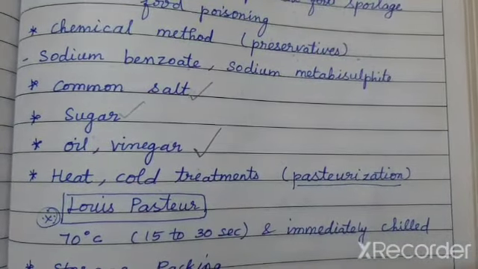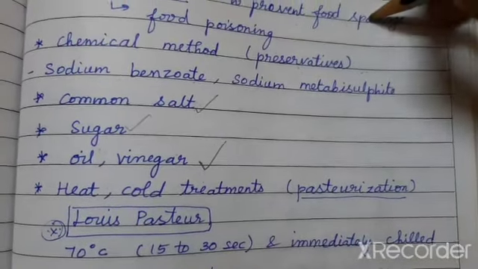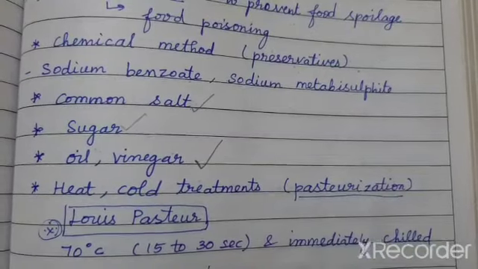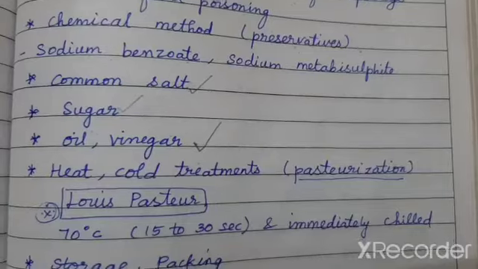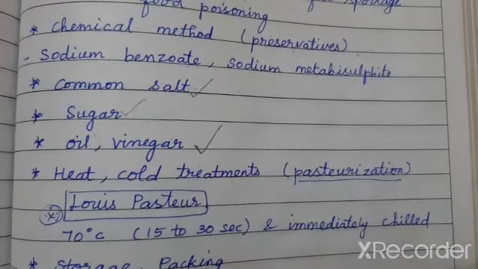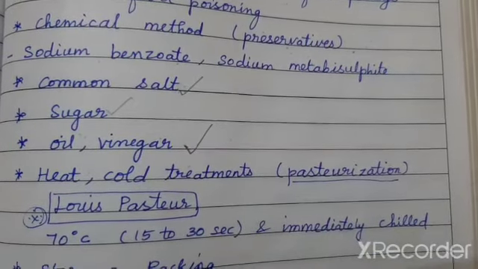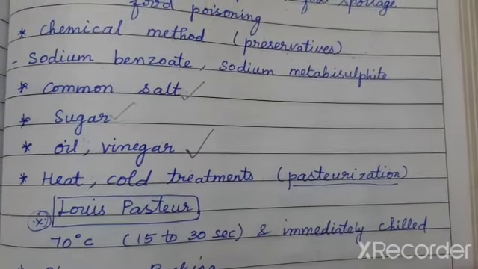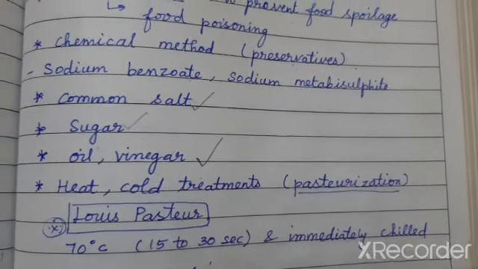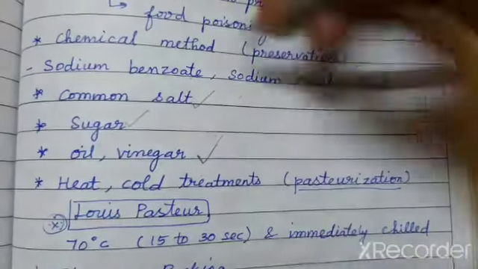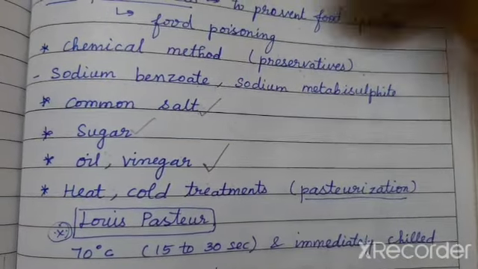So now you may ask a question, ma'am, you are asking us to keep the vegetables in the fridge for preventing food spoilage. At the same time you are telling us you can at least keep it in the air so that the nutrients will not be lost. So that is why I am telling you it is always best to buy the vegetables daily, or take it from your own farm and then use it. Do not store them or keep them in the outside air. Okay. So by keeping in the refrigerators, we can prevent the food spoilage. This we know is a use of the fridge.